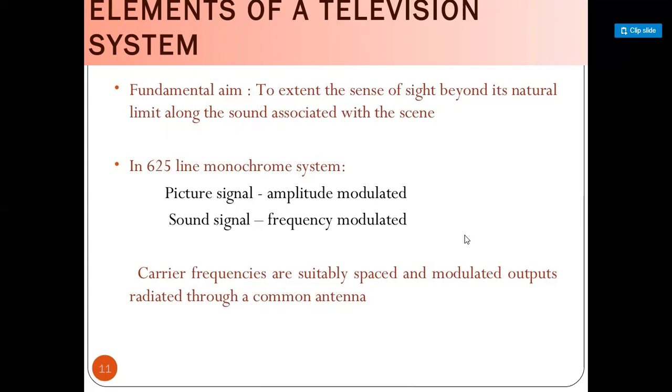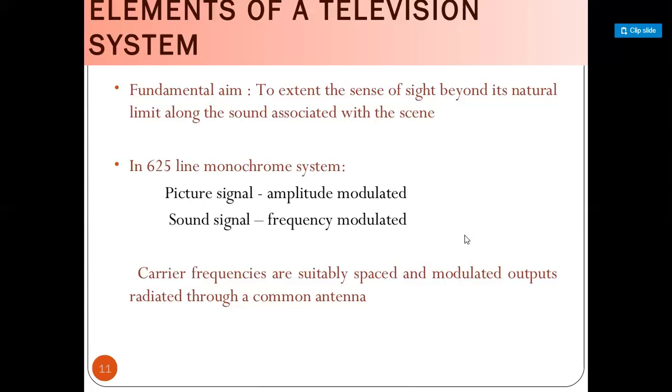When we capture a video through a camera, that video consists of picture information as well as sound information. So two different signals are captured. The picture signal is amplitude modulated and the sound signal is frequency modulated. We receive the picture signal through the picture tube and the sound signal through the microphone, which receives the sound waves. The carrier frequencies are suitably placed and the modulated outputs are radiated through a common antenna.